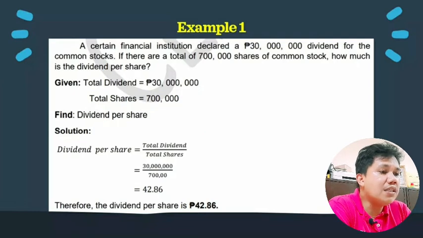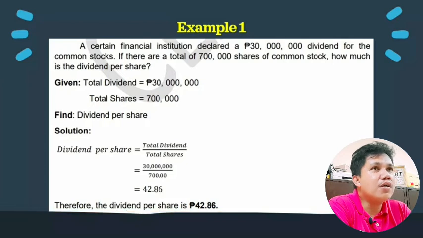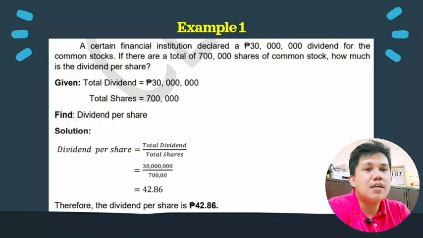So pag dinivide natin yung 30 million by 700,000, ang dividend per share natin is equal to 42.86 pesos. So, like for example, kung meron kang 100 shares dun sa company na yon, meron kang 4,286 pesos dun sa total dividend ng company.